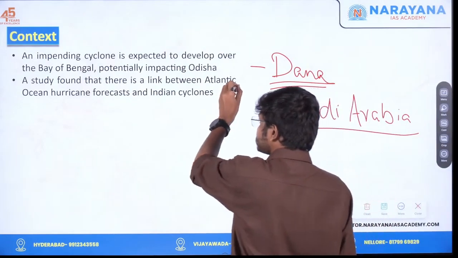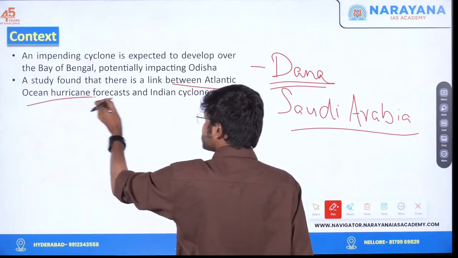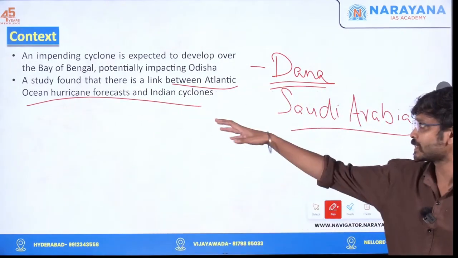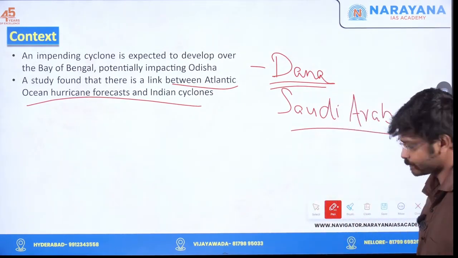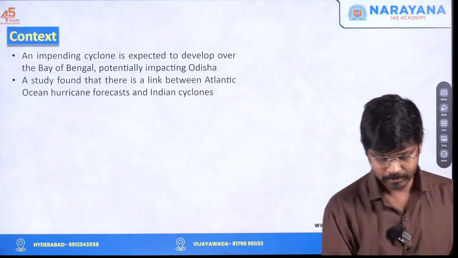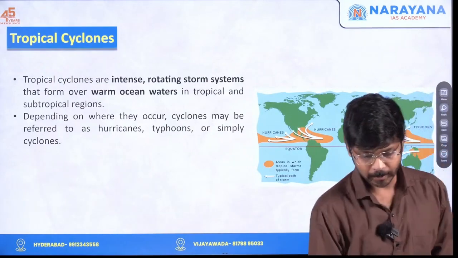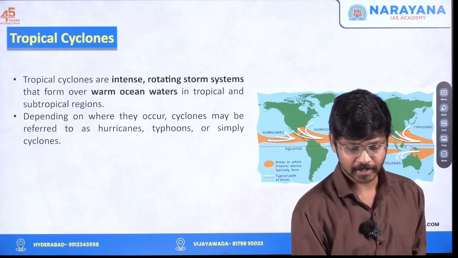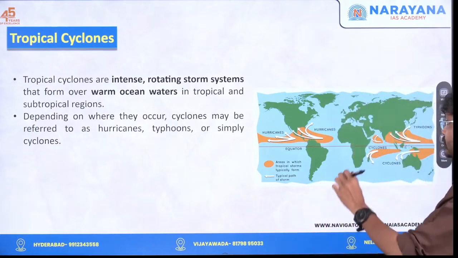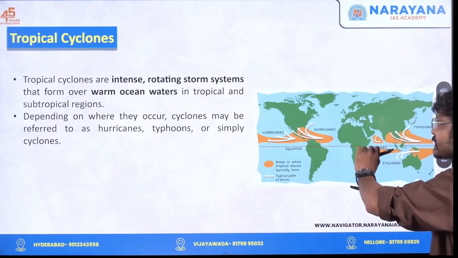And another one is a study found that there is a link between Atlantic Ocean hurricane and Indian cyclone. We'll discuss what is a hurricane, what is a cyclone and all. Okay. Alright. Tropical cyclone. So what do you mean by a tropical cyclone? Two words are important. One is what is cyclone and another one is why it is known as tropical cyclone. Tropical is giving the location.